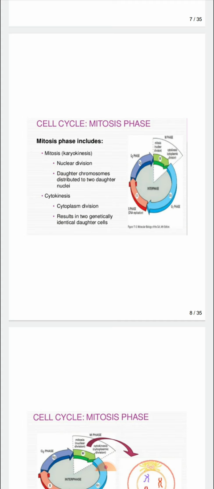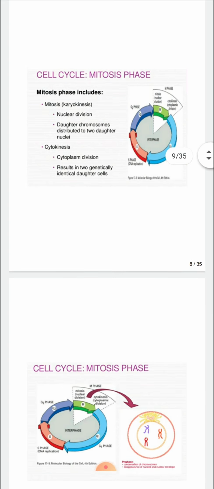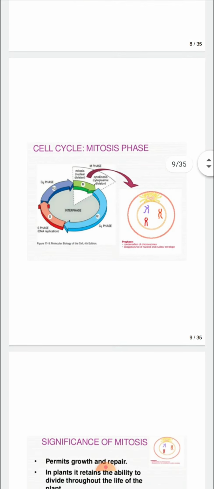Karyokinesis means nuclear division. Daughter chromosomes are distributed to two daughter nuclei, and the cytokinesis means cytoplasm division, resulting in genetically identical daughter cells. This slide shows the whole cell cycle: interphase with G1, S, G2 phase, and the mitosis phase.